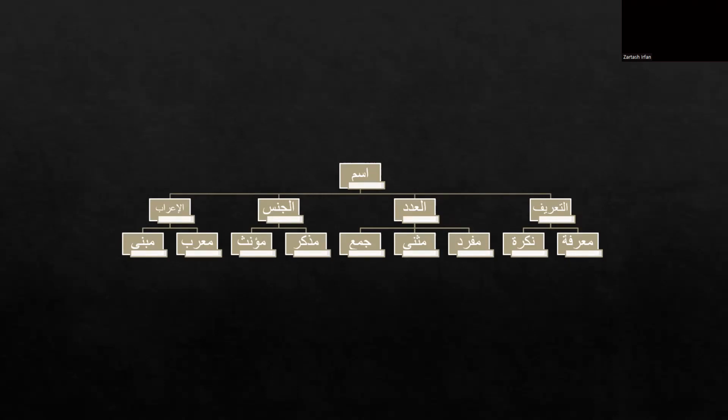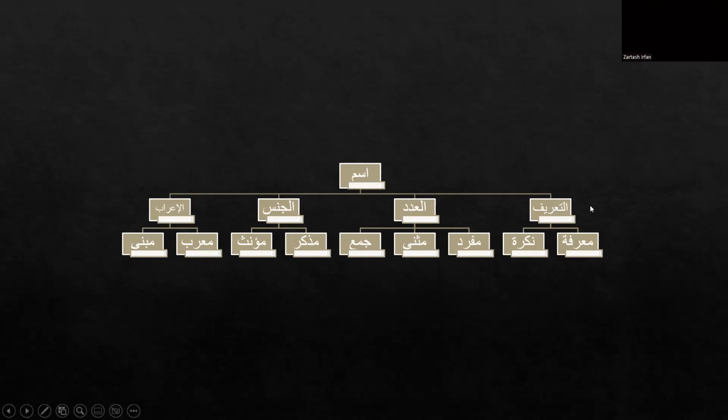An ism, a noun, has these main features in the Arabic language, and as you can see in the slide, there are four main features: at-tarif, al-adad, al-jins, and al-i'rab. So, nouns can be studied from different perspectives, and we are going to look at these four important characteristics of nouns.